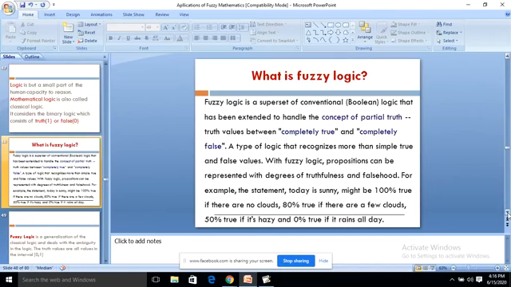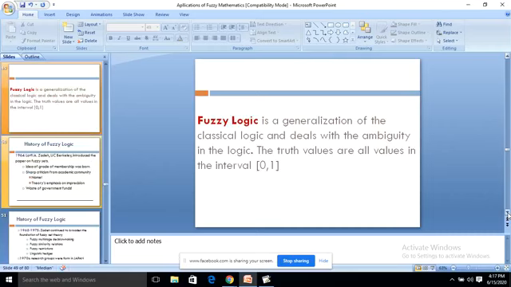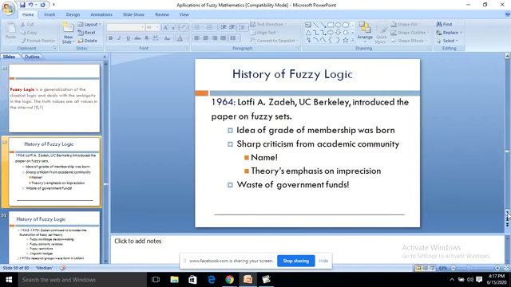If there are clouds, 80% true. If there are few clouds, 50% true. If it is hazy, and 0% true if it is raining all day. Fuzzy logic is a generalization of classical logic and deals with the ambiguity in the logic. The truth values are not just 0 and 1 but values in the interval 0 to 1.